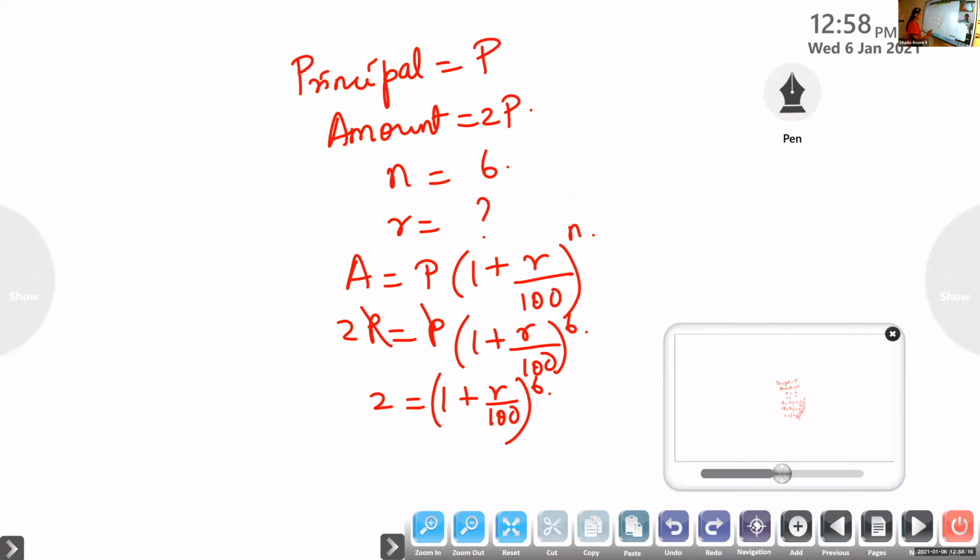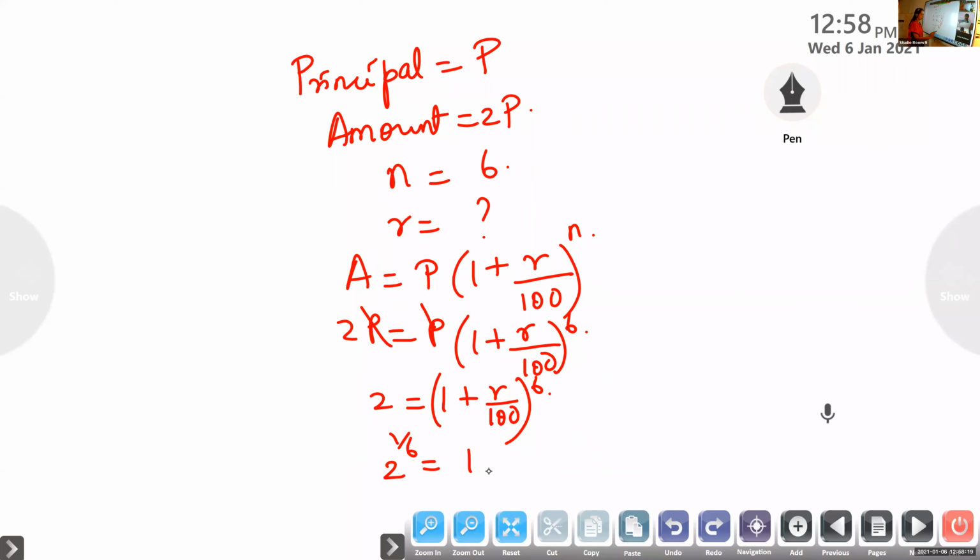So you take power 1 by 6. 2 raised to 1 by 6 is equal to 1 plus R by 100.